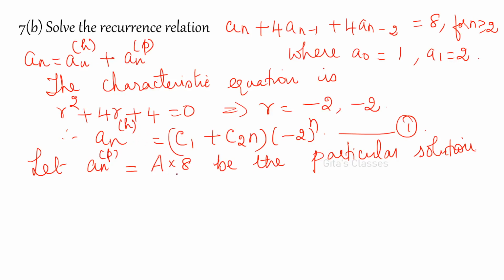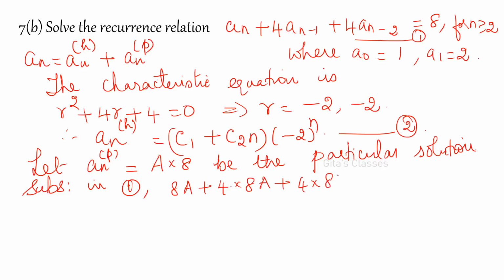There is no n on the right hand side. Just substitute. This is equation number 1 and this is equation number 2. So substituting in the given equation, we get 8A plus 4 into a_(n-1), also 8A only, plus 4 into a_(n-2), also 8A, is equal to 8.